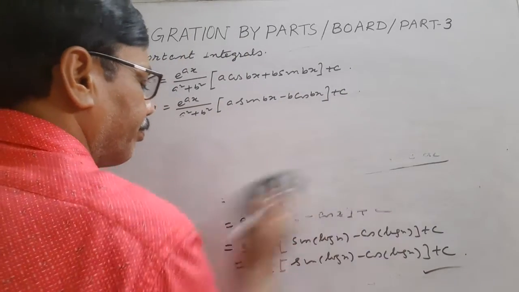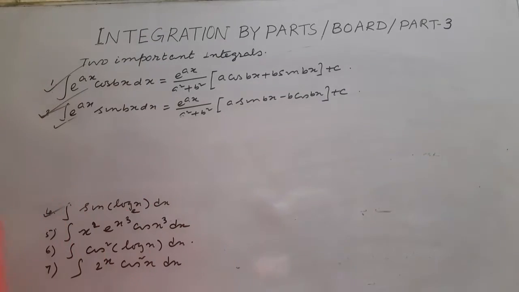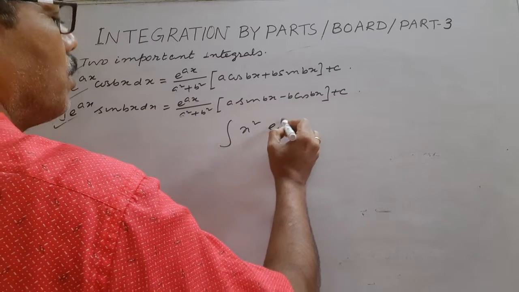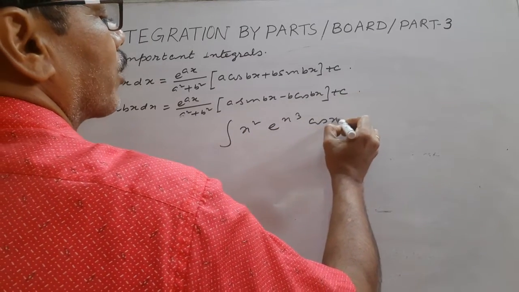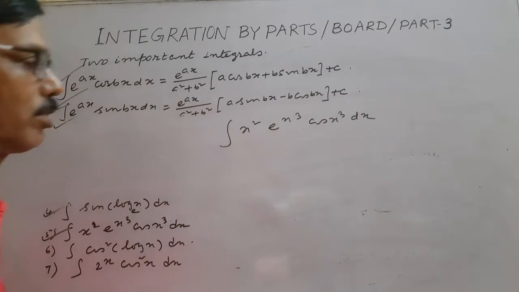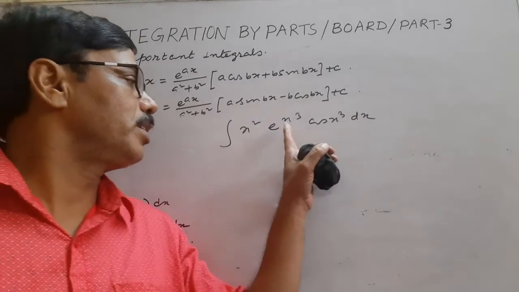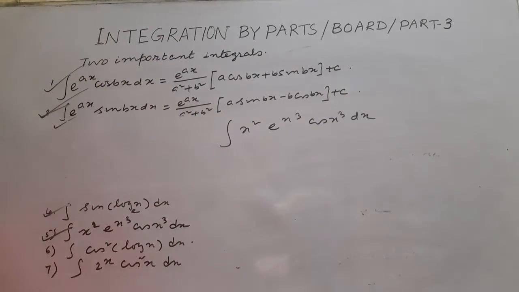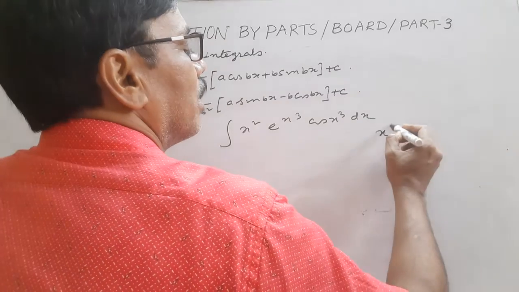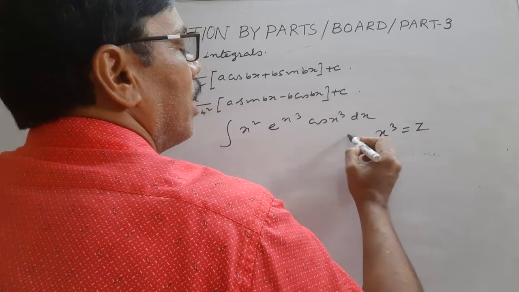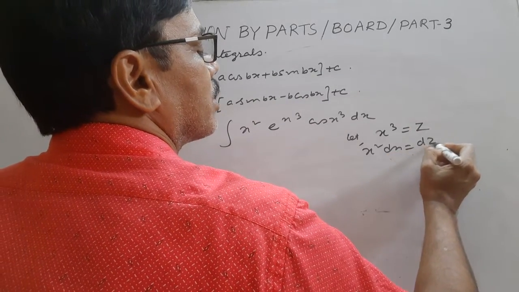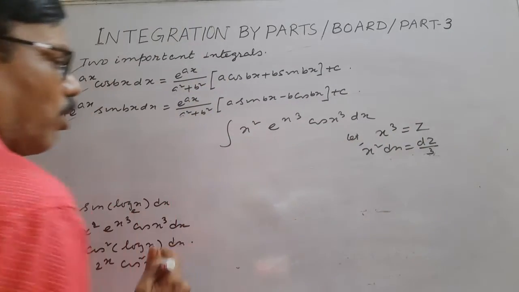Next, look, 5: integral of x square e to the power x cube cos x cube dx. So look, the argument is x cube. So we put a transformation to make it linear. Let x cube equal z. So x square dx is dz by 3, 3x square.